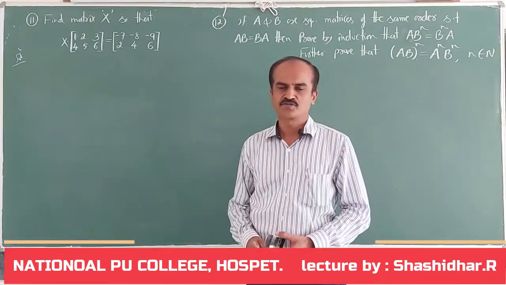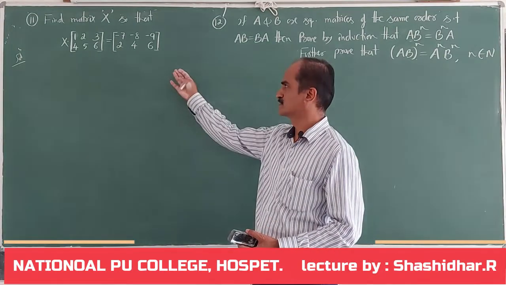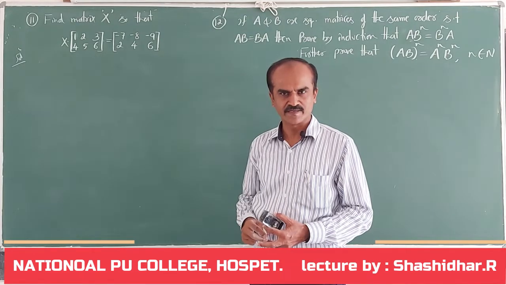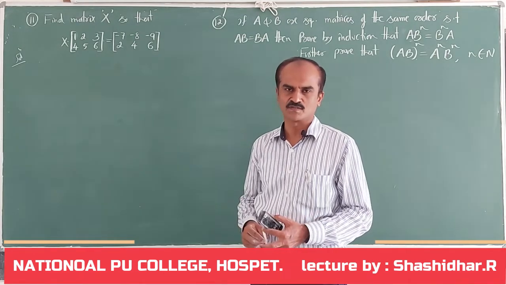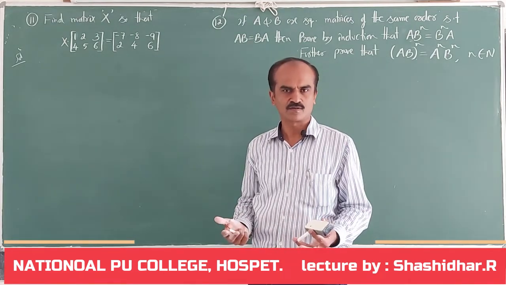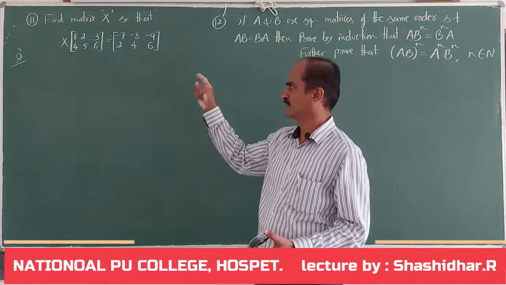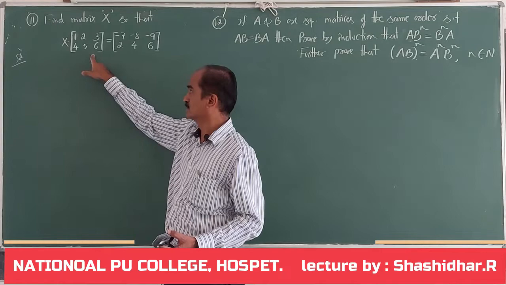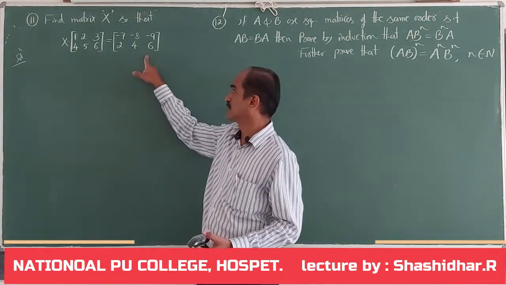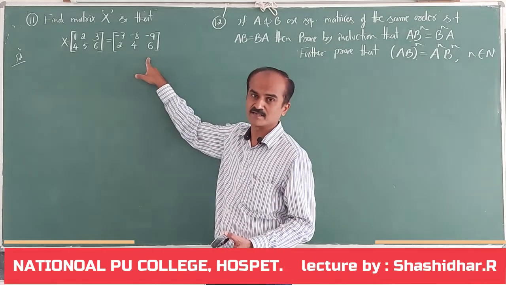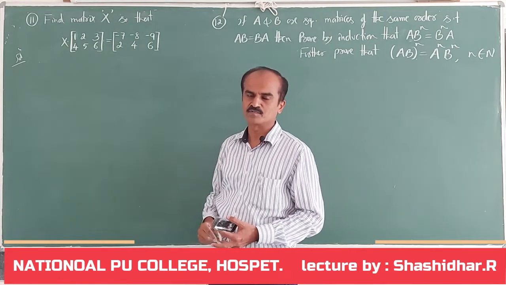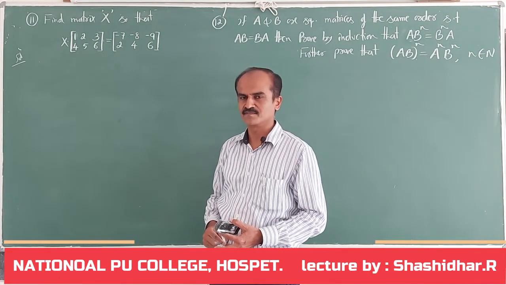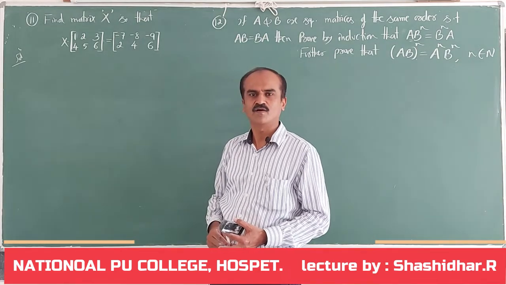In the 11th question, they have given this matrix equation where X is a matrix which is unknown to us. We don't even know the order of that matrix. We are required to find matrix X such that on multiplying this unknown matrix with this given matrix, you end with this resulting matrix. Let us see how we can proceed. First we have to decide the order of the matrix.